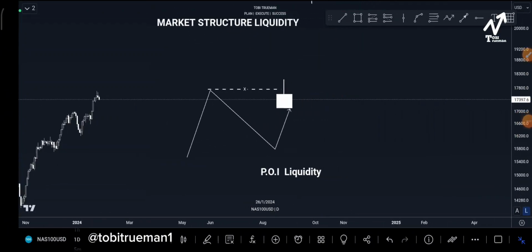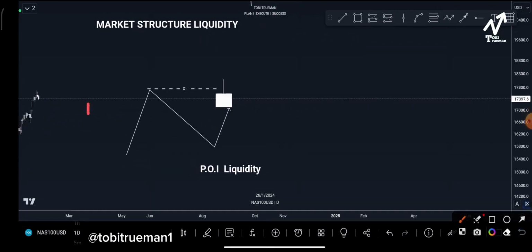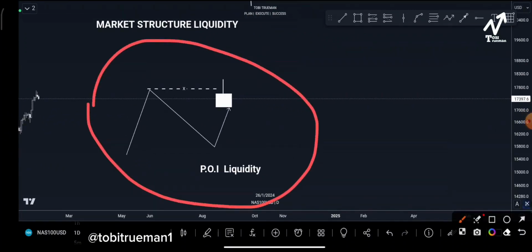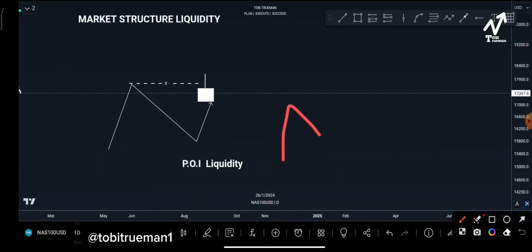Now there's another way to also identify liquidity. Like this stuff I marked here, how do you notice what we call POI liquidity, point of interest liquidity? What I mean by this is when price is making this type of structure, impulsive, corrective, impulsive, the next corrective move, inducement, right?